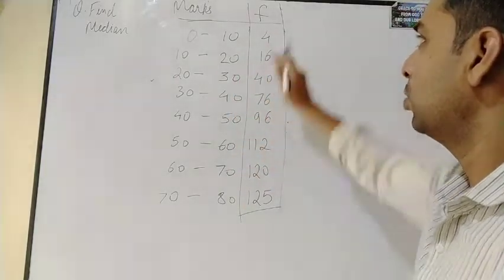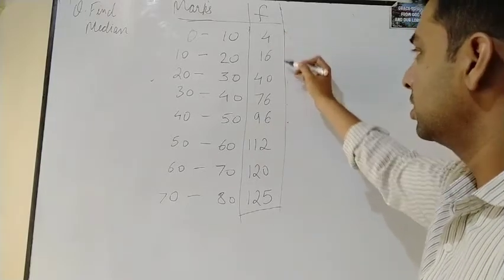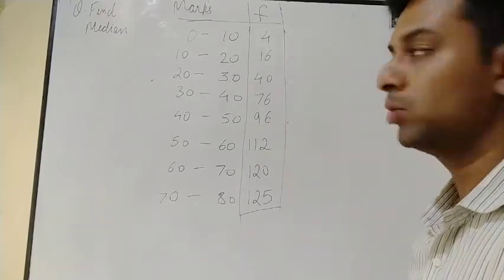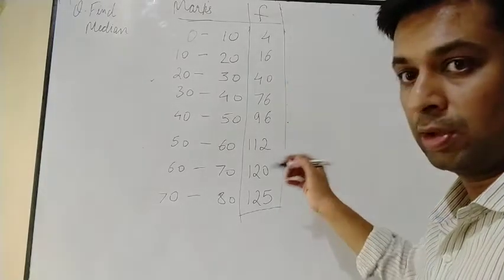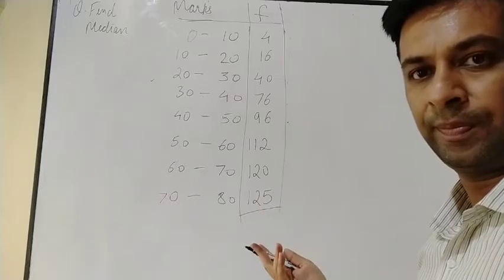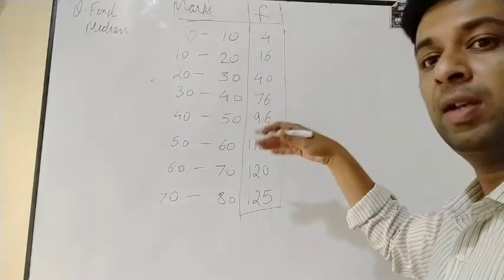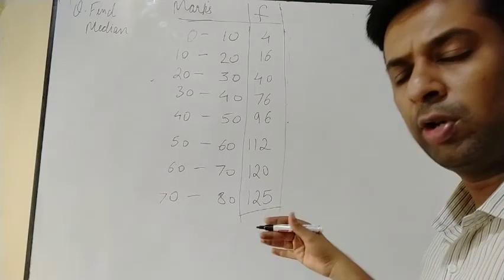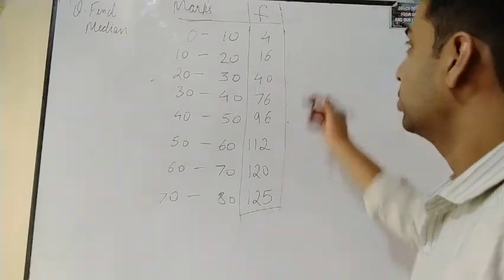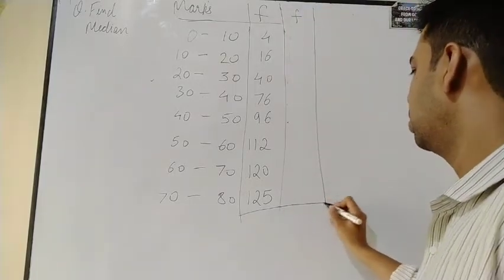Now we'll have to adjust this frequency also, because in less than type this is a cumulative frequency which is given to you. So actually this is not f, this is a cumulative frequency. We also need this, because when we solve, we find the cumulative frequency. Here it is already given, so no need to do it again. So what we do is count the normal frequency.